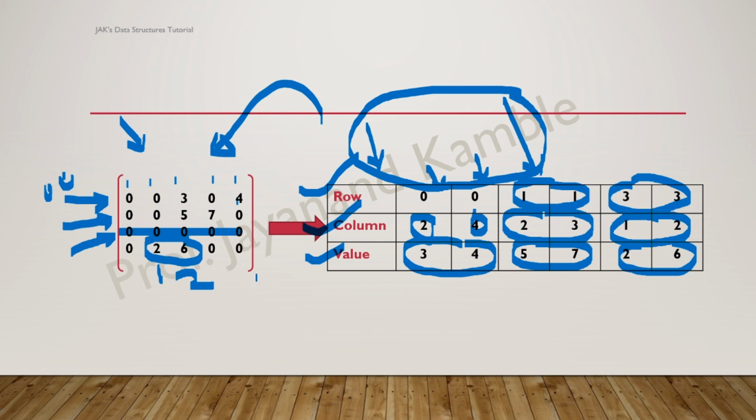Now here, instead of 20 entries, how many entries do we have? We have entries only for the total number of non-zero elements, that is 1 2 3 4 5 6. Only 6 entries will be there. So this is nothing but the sparse matrix. So total entries will be 18 here: row, column and values. So that's it. This representation will save space as compared to the normal two-dimensional representation for the sparse matrix.